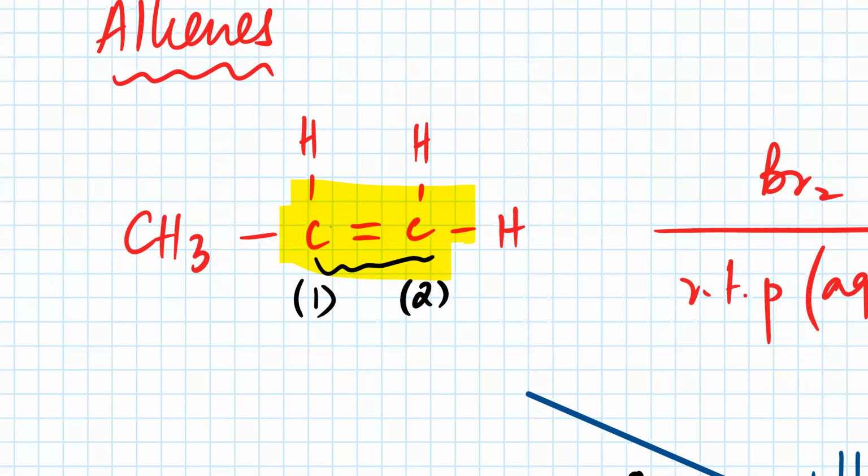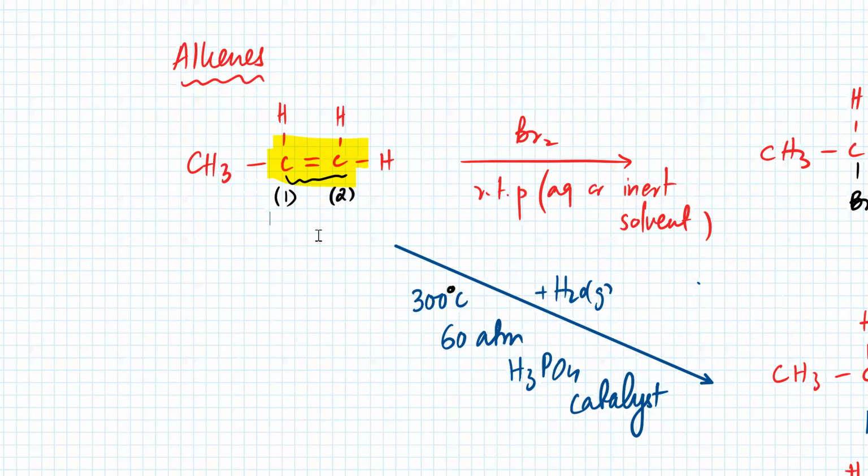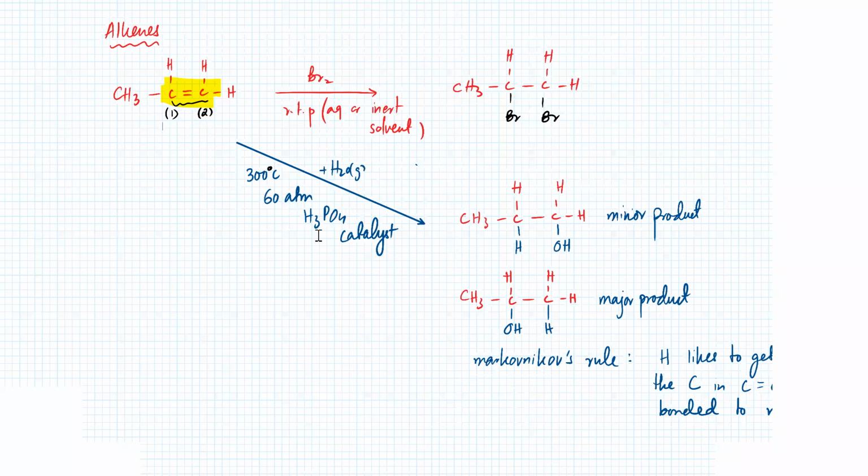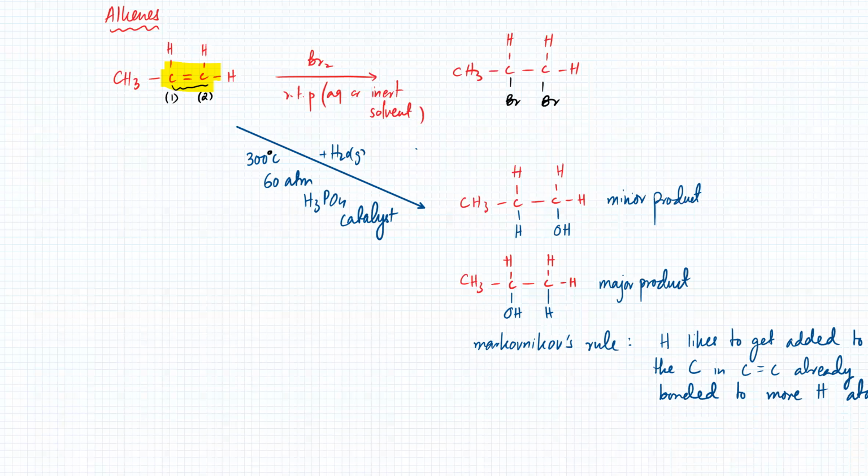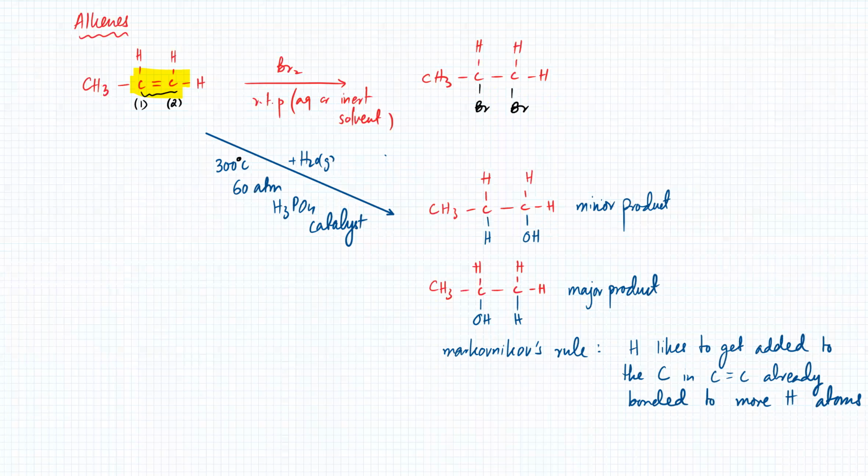So if water is going to get added, the H will likely go to the carbon that's already bonded to more H atoms. So the H is supposed to be bonded to this one, and the OH must be bonded to the other one. Okay, that's the Markovnikov's rule. It's a simple rule that you have to remember. I'll explain the reasoning behind that shortly in a moment.